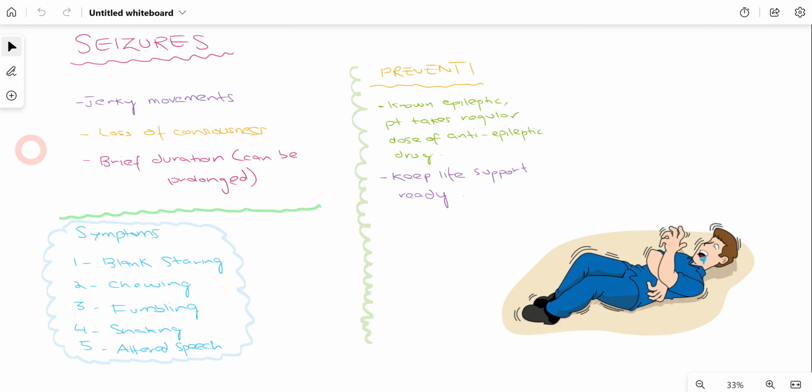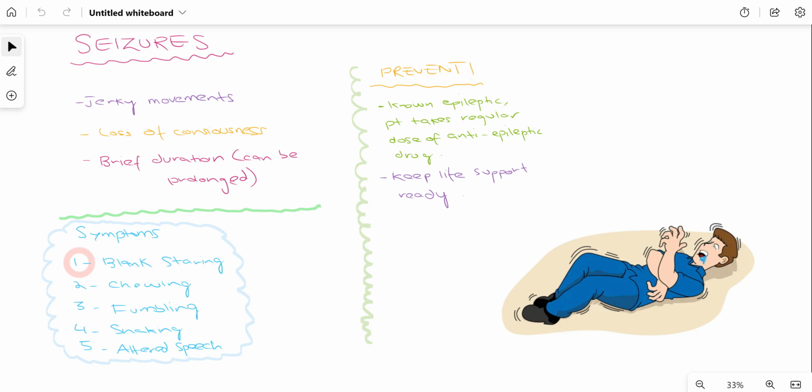Now let's talk about seizures. Seizures are basically a condition and it is life-threatening if the patient is not treated as soon as possible. The patient experiences jerky movements and loss of consciousness, and normally it occurs for a brief duration, but it can be prolonged, and that prolonged version of seizure is very serious for the patient.